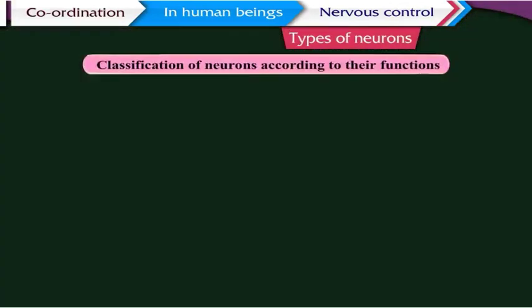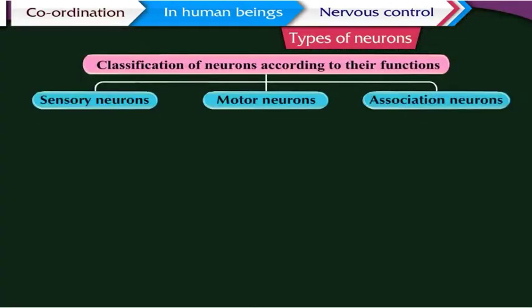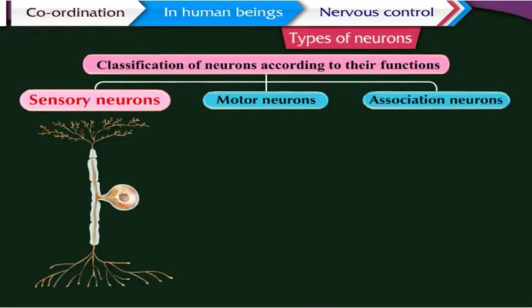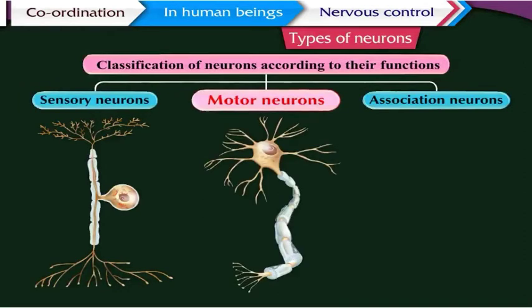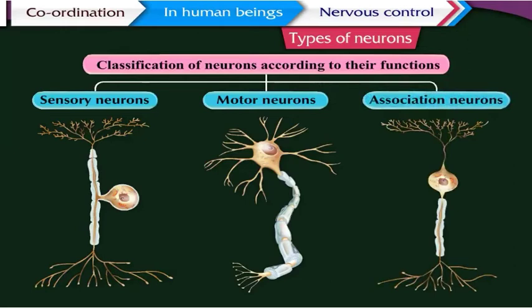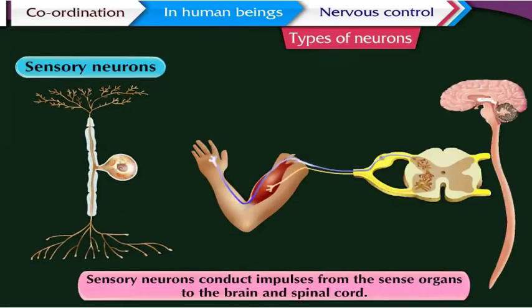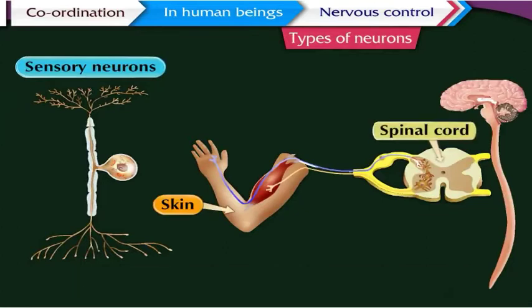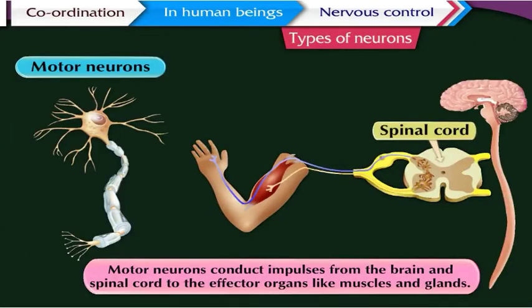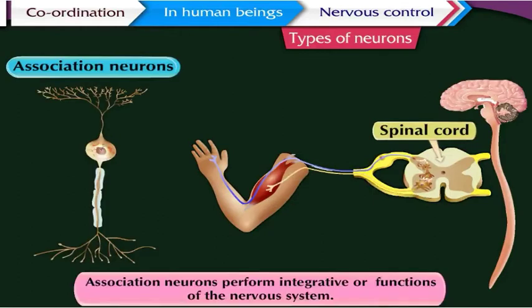According to their functions, neurons are classified into 3 groups: sensory neurons, motor neurons, and association neurons. Sensory neurons conduct impulses from the sense organs to the brain and spinal cord. Motor neurons conduct impulses from the brain and spinal cord to the effector organs like muscles and glands. Association neurons perform integrative functions of the nervous system.